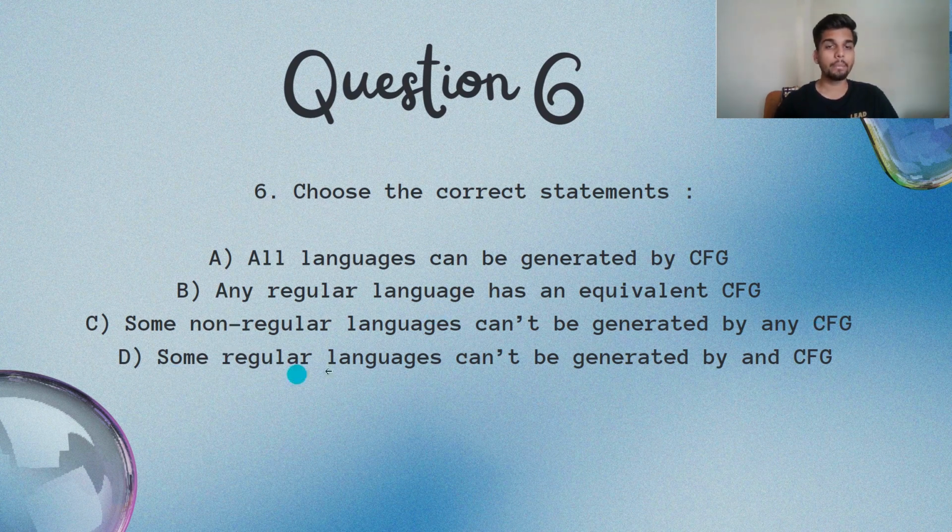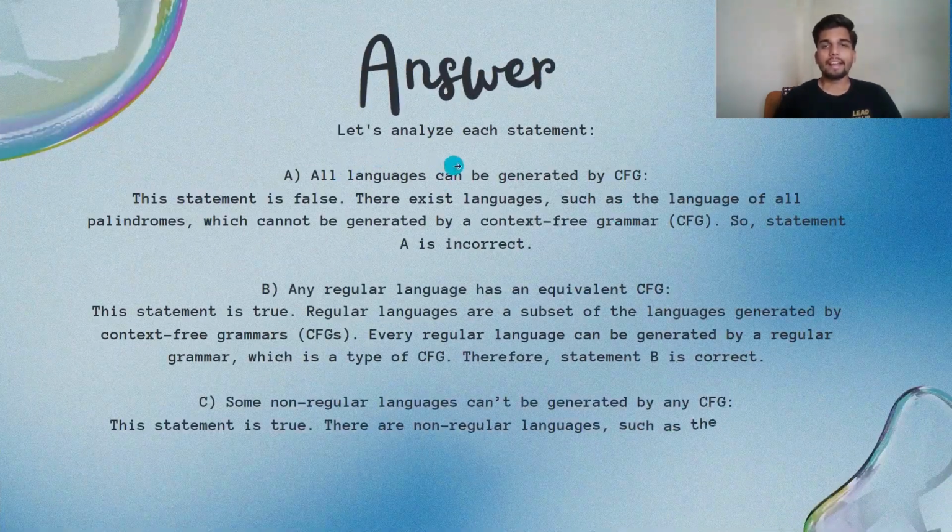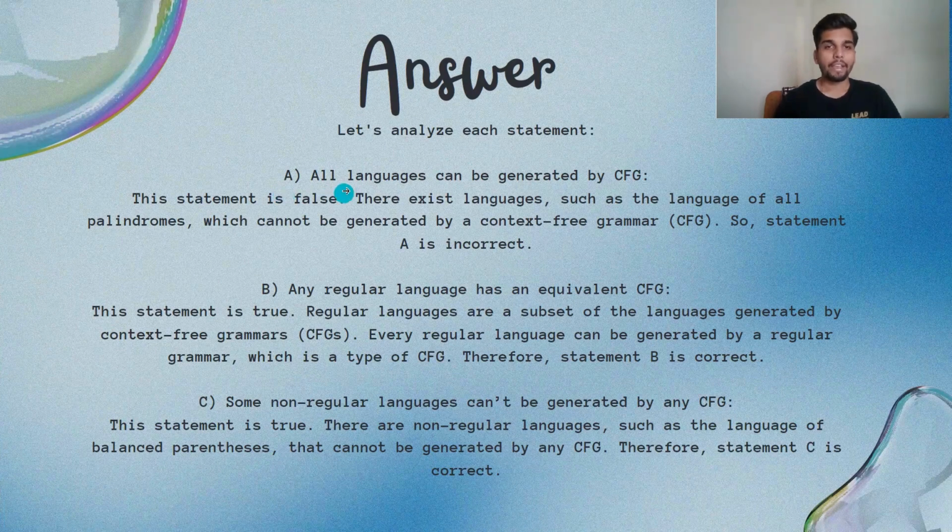And D, some regular languages can't be generated by any CFG. It's any, sorry for the mistake. Let's analyze each statement. A: all languages can be generated by any CFG. This statement is false. There exist languages such as the language of all palindromes which cannot be generated by a context-free grammar (CFG). So statement A is incorrect.